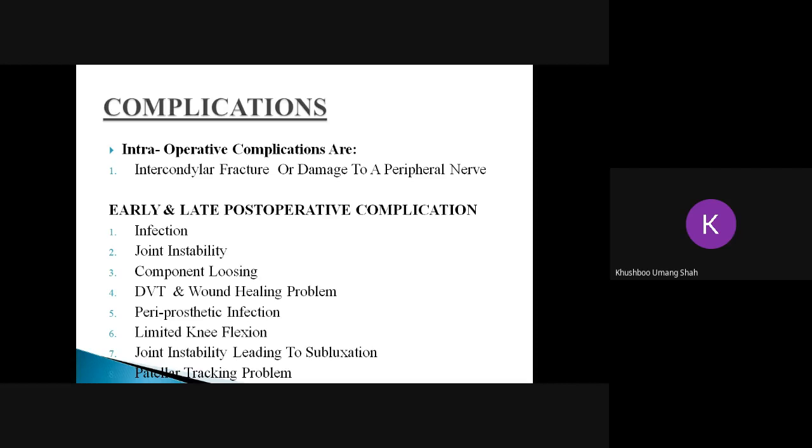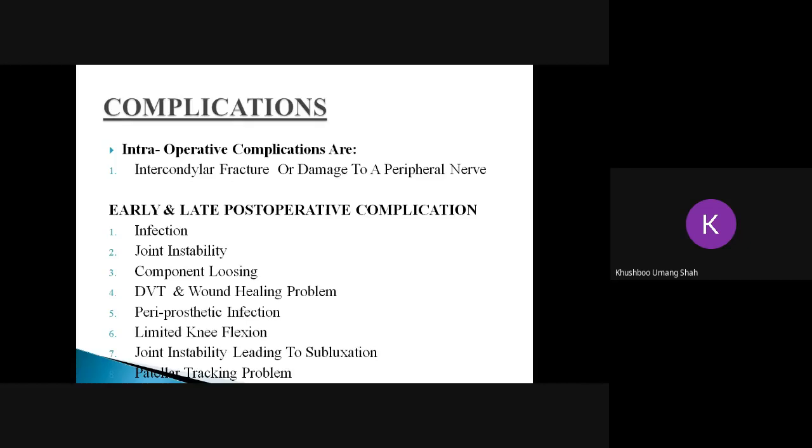The fifth complication is the periprosthetic infection. See, periprosthetic infection is the worst because TKR is a very easy surgery. It hardly takes 30 minutes to do TKR. But if the person develops infection at the prosthetic site, that is periprosthetic infection, it requires a revision arthroplasty, revision TKR, and that is a very challenging surgery because the implant has to be removed and the person has to again go for the surgery. So revision TKR is quite a challenging task. Okay, so if periprosthetic infection develops, the entire implant has to be excised, removed, and again the surgery has to be done.